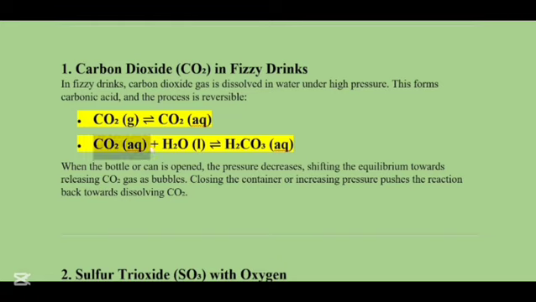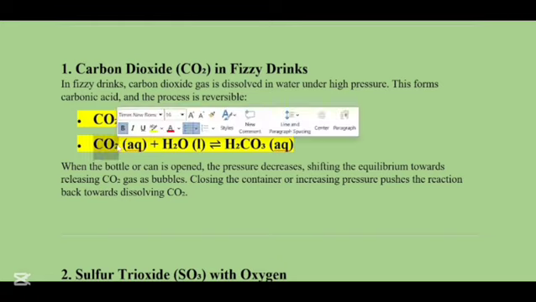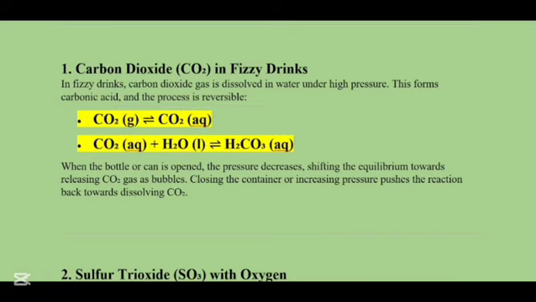Now I have another chemical equation. For example, if we have carbon dioxide in an aqueous form and we add it with H2O, which is a liquid, the new product will be H2CO3, and this will be in the aqueous form. Why? Because an aqueous liquid was combined with a liquid, so it will produce an aqueous solution.